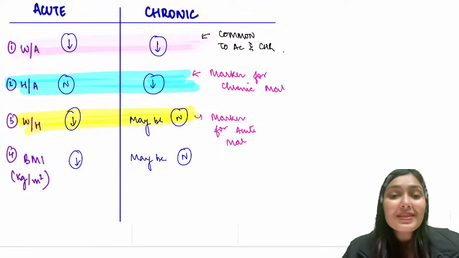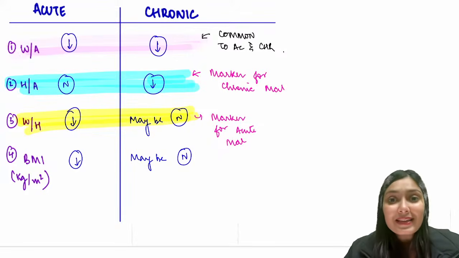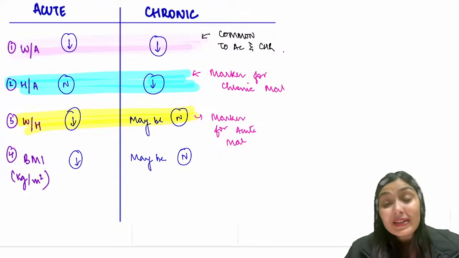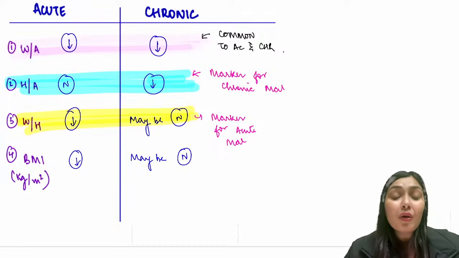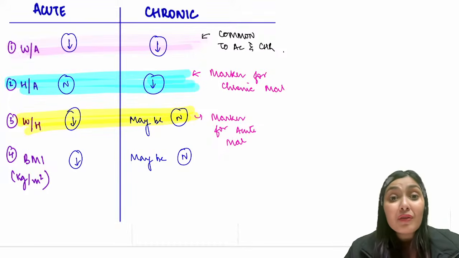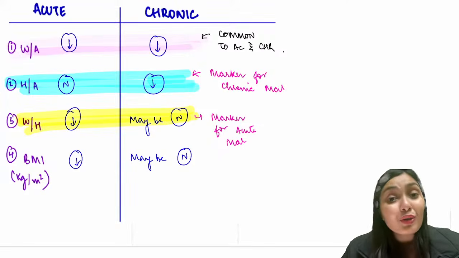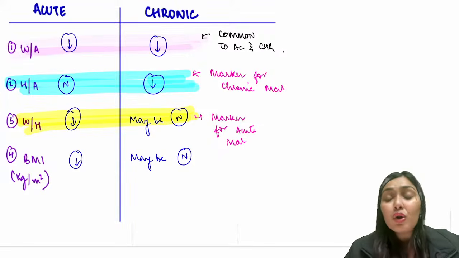Right? So these are the basic differences between acute and chronic malnutrition that are asked in the exam. So make sure you make up this table and be very wise and very rapid while answering these questions in the viva. An examiner can very well ask you which parameter is common to both acute and chronic malnutrition, which marker would be best to identify if this is an acute malnutrition, which marker would be best to identify if it is a chronic malnutrition. All of these parameters could be asked in the exam.